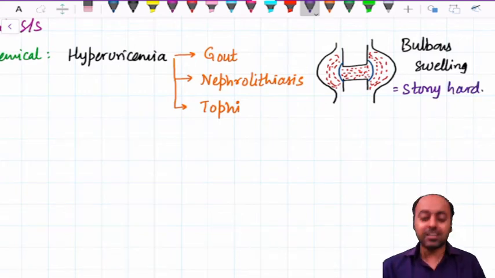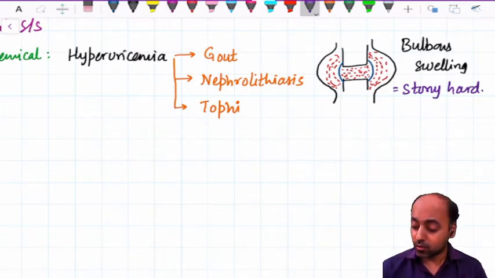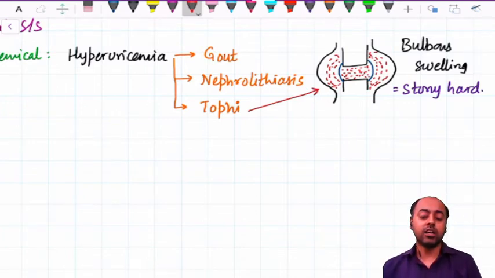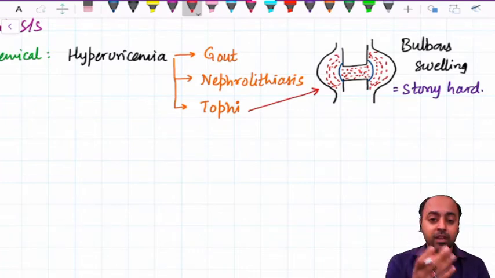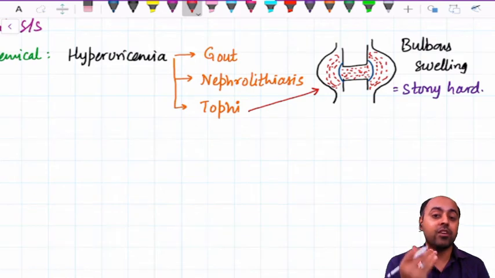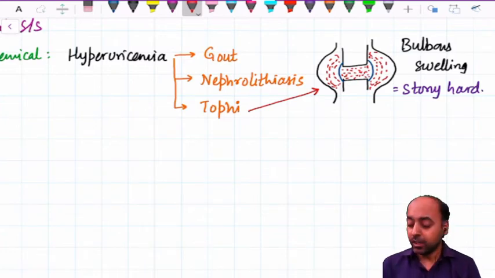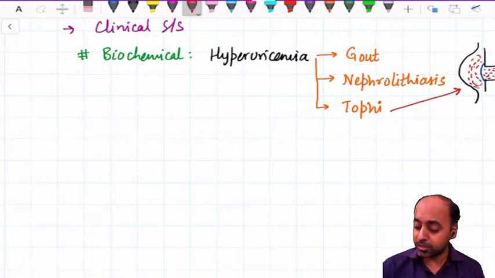It gives the appearance that the bone has grown out. So a bulbous swelling which is stony hard is what is known as the tophi. Tophi will be seen in long-standing cases of hyperuricemia. Depending on the time frame when the person comes to seek treatment, whether in the beginning or after some time, or maybe at the age of 11 or 12 years, by that time the tophi will have formed. So this is the biochemical presentation.